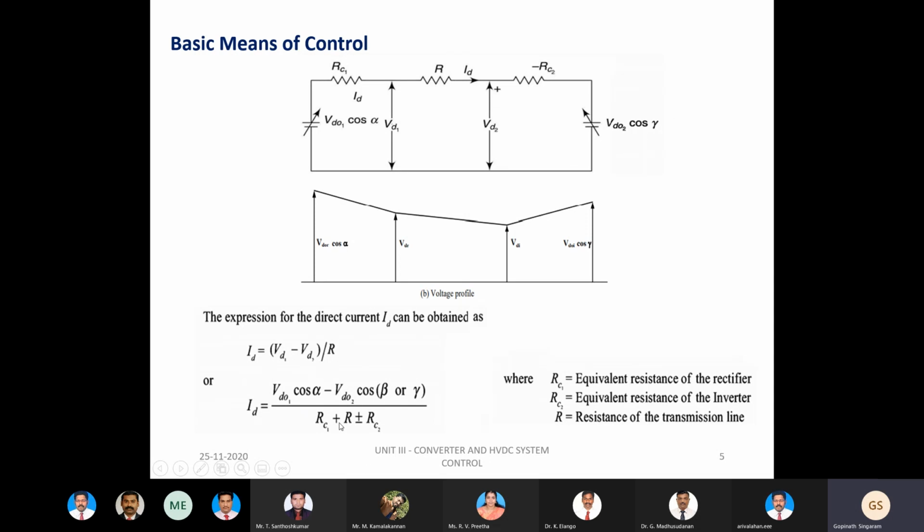So this is the very basic requirement, the basic means of control. The very important parameter we are considering here is the direct current, which is the difference of the internal voltages divided by the resistance, and it can be controlled by varying the delay angle or the extinction angle.